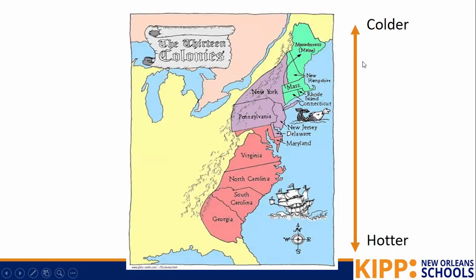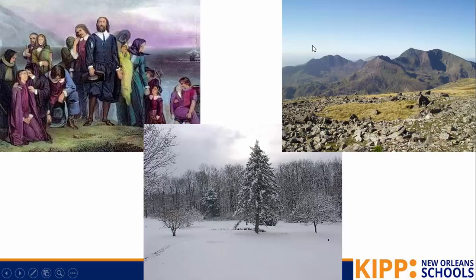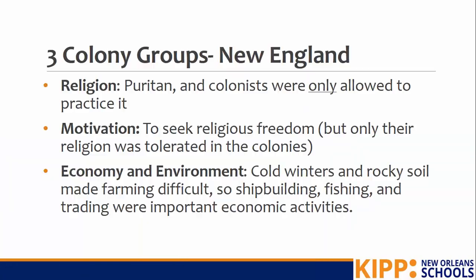Let's look back at that map again. You see all these mountains here along the side. That led to the soil being very, very rocky and difficult to farm in. And here we see that rocky soil. It would be really tough to farm in this area. Since the environment didn't let them farm, they had to find another way to make money. And they did that with shipbuilding, trade, and fishing.